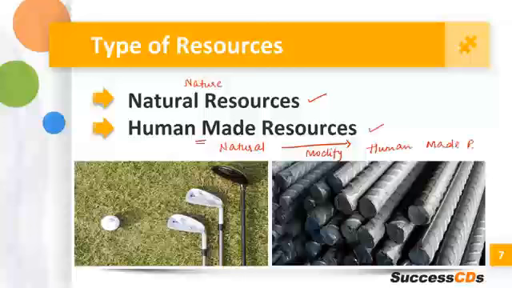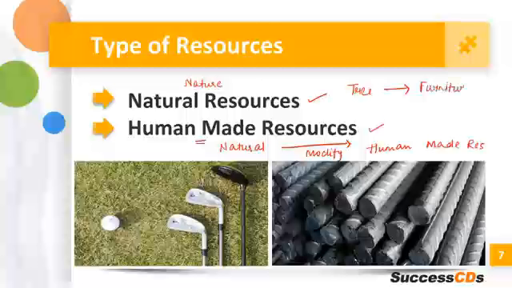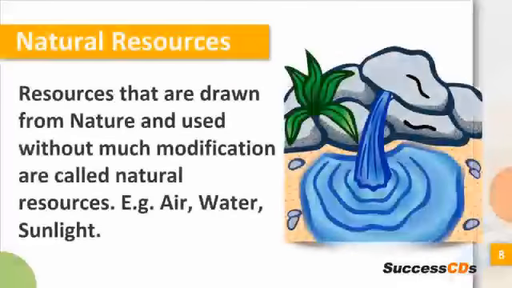एग्जाम्पल मैंने आपको क्या दिया था? ट्री इज अ नेचुरल रिसोर्स, यू आर मॉडिफाइंग इट, कन्वर्टिंग इट इनटू सम फर्नीचर, दिस इज अ ह्यूमन मेड रिसोर्स. क्या ये नेचर से अवेलेबल है? नॉट अवेलेबल, राइट? Max to max, when you're cutting the tree, wood etc. will be available to you, but you will have to transform its form in order to make it a human made resource. ऐसे कई सारे examples होंगे. कुछ examples आप मुझे बताओगे in the comments so that you have an exchange of ideas.